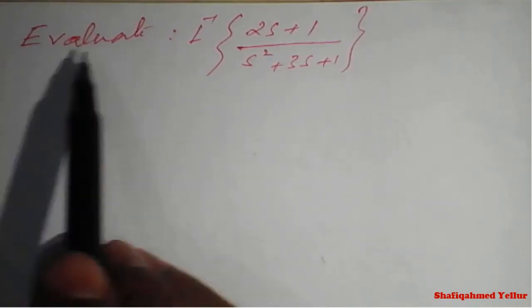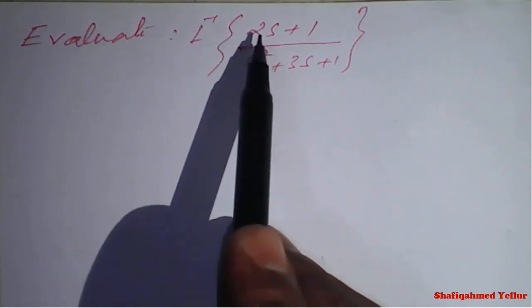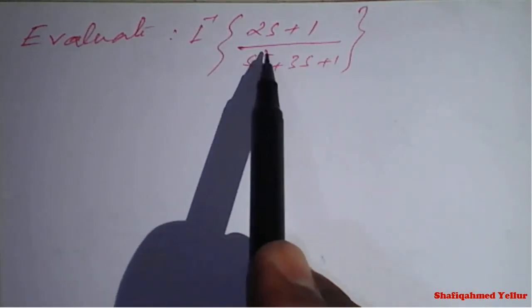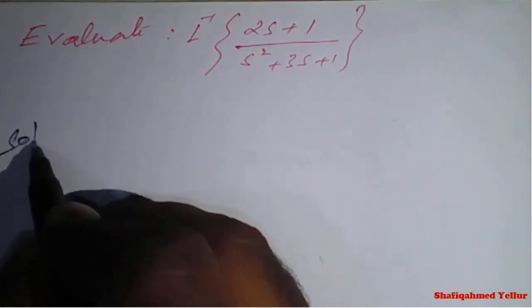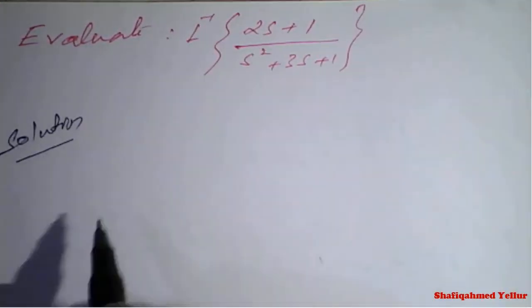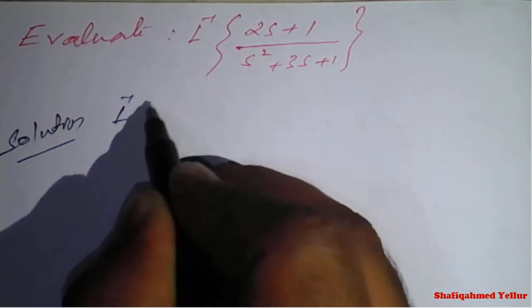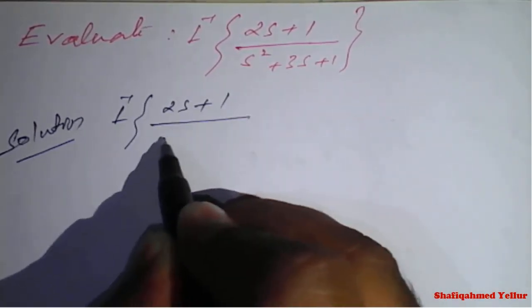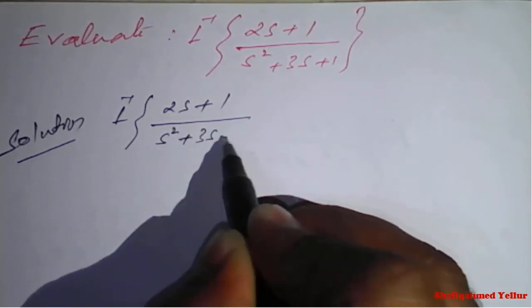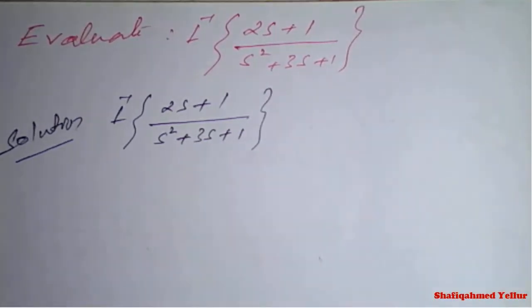Next example is evaluate Laplace inverse of (2s plus 1) divided by (s square plus 3s plus 1). Solution. The given question is Laplace inverse of (2s plus 1) divided by (s square plus 3s plus 1).